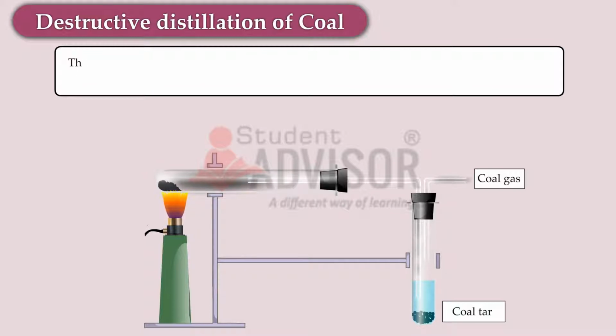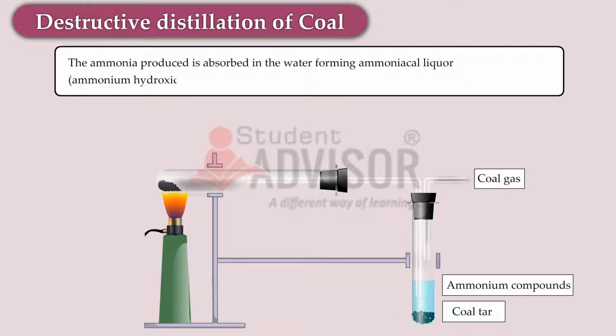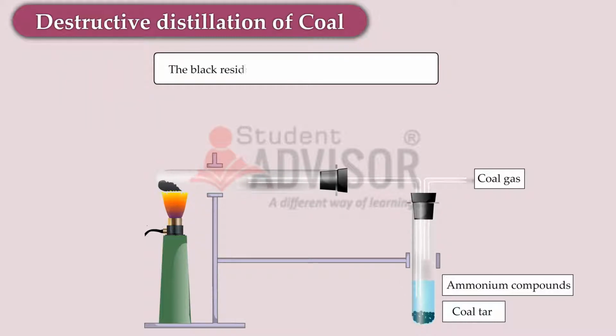The ammonia produced is absorbed in the water, forming ammoniacal liquor, ammonium hydroxide. The black residue left in the first tube is called coke.